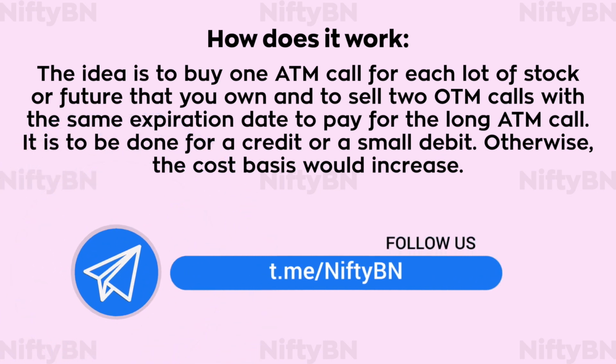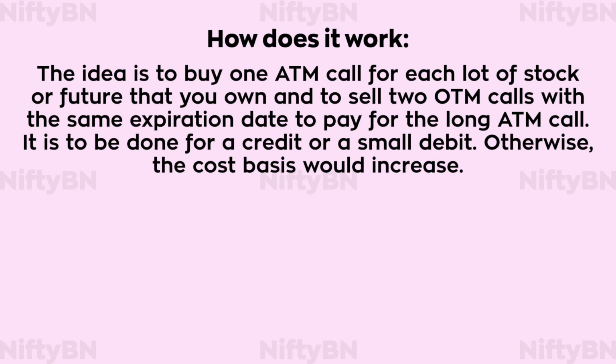The idea is to buy one at the money call for each lot of stock or future that you own, and to sell two out of the money calls with the same expiration date to pay for the long at the money call. It is to be done for a credit or a small debit. Otherwise, the cost basis would increase.